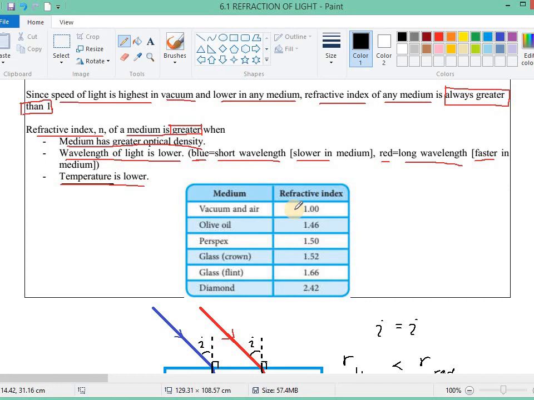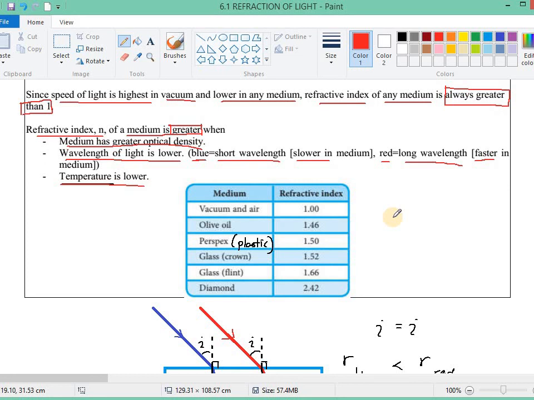Okay, the refractive index of air, if I'm not mistaken, is 1.002. So if you round off, it becomes 1.00. So we take the refractive index of air to be the same as vacuum. Olive oil is 1.46. Perspex is a type of hard plastic.